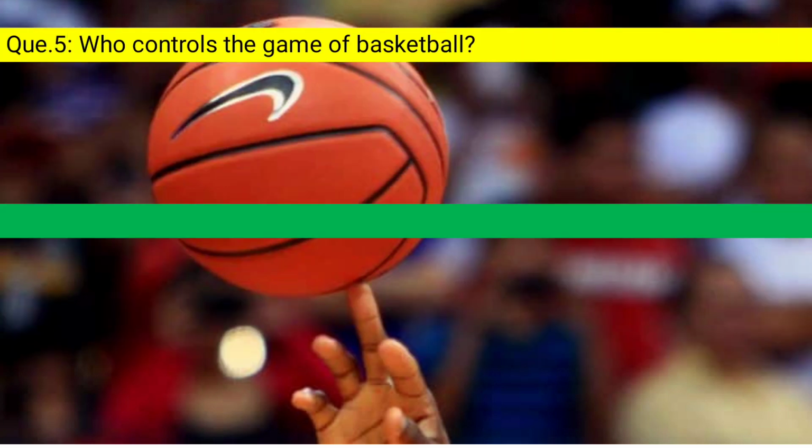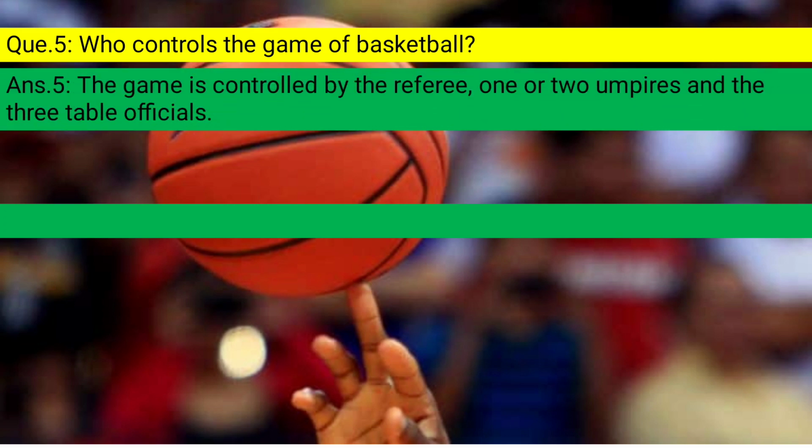So here, question number 5, who controls the game of basketball? So the answer is, the game is controlled by the referee, one or two umpires and the three table officials.